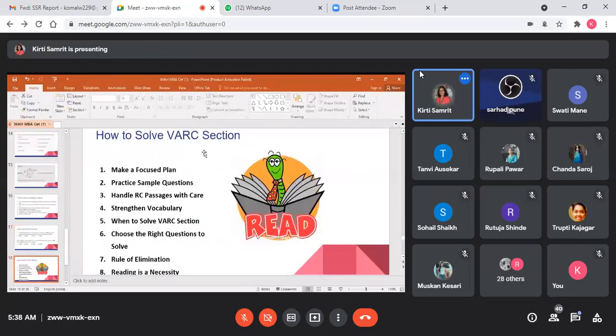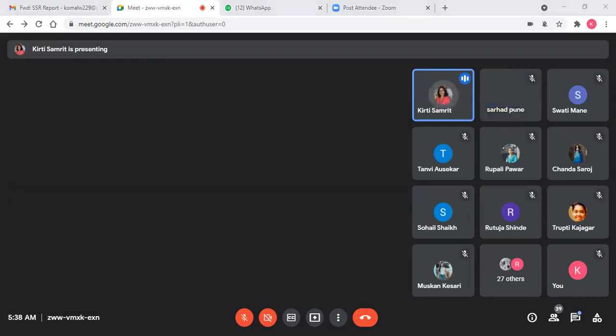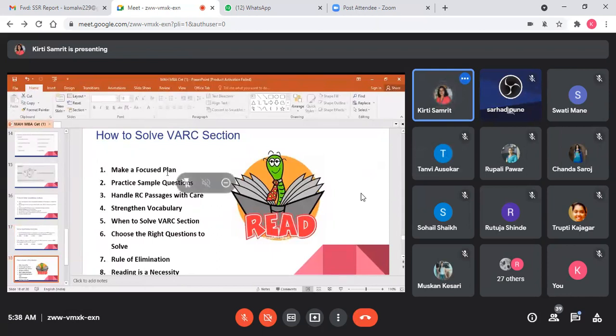Now, students, how to solve the VARC section, the vocabulary and reading comprehension section. Whenever you read any passage, make a focus plan. Find how much time you have to give for reading. Remember the key points, and if you have enough time, try to read it twice. The first time, try to get the key points in your mind. So that's why make a focus plan.